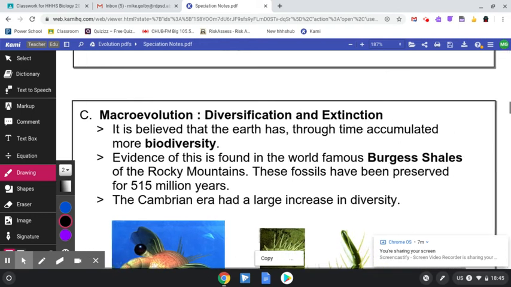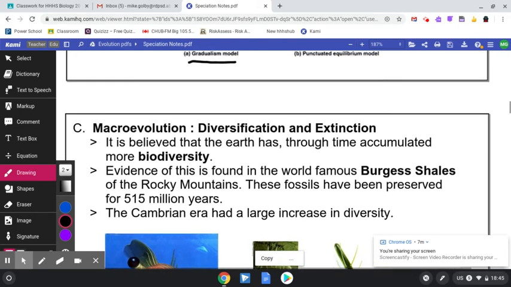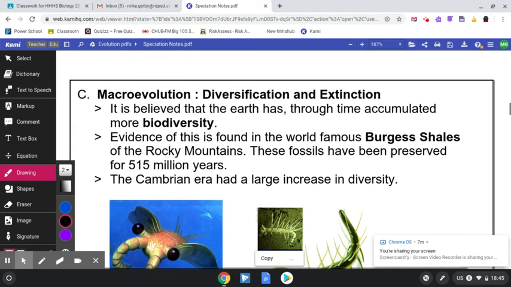All right, now we've heard the term biodiversity for many years, probably since Science 6, 7, 8, 9, Science 10 as well. The most biodiversity on our planet is found right along our equator, the nice hot weather rainforest area. That's where the most biodiversity is found.